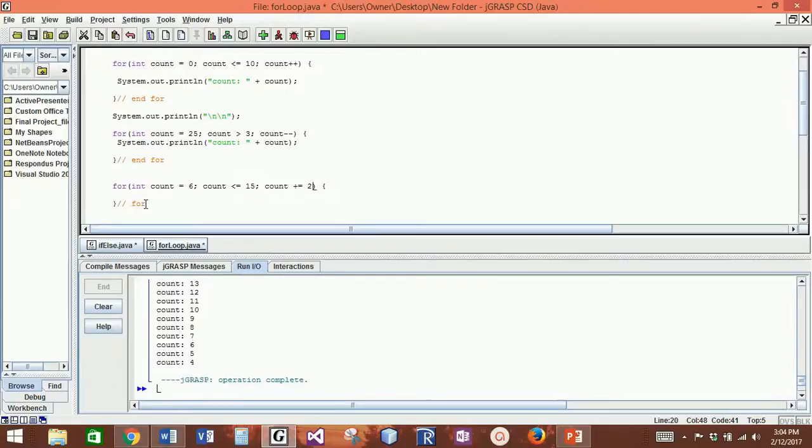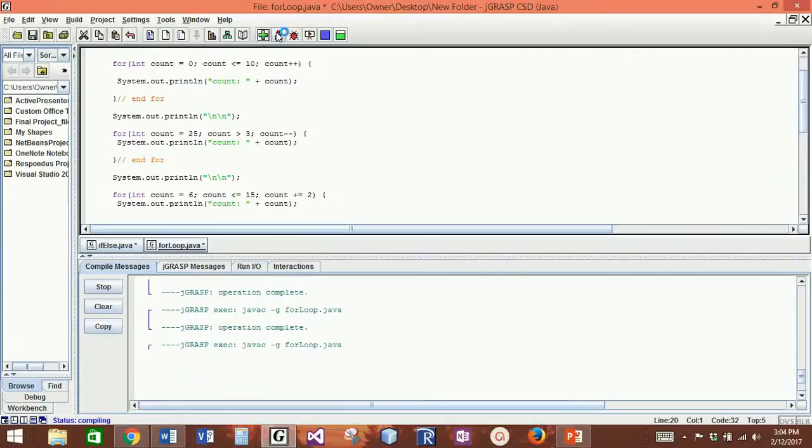If I wanted to count by 5s or 15s, or if I wanted to count down, I could actually subtract 2 or 5 or 15. All right, so once again, let's just see what my counter variable is doing. So I'm going to copy and paste that in there.